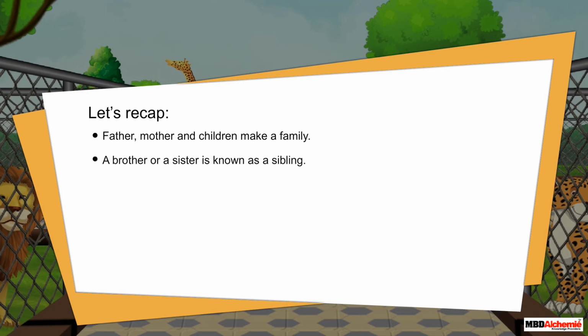Let's recap. Father, mother, and children make a family. A brother or a sister is known as a sibling. There are several members in a family who are related to each other.